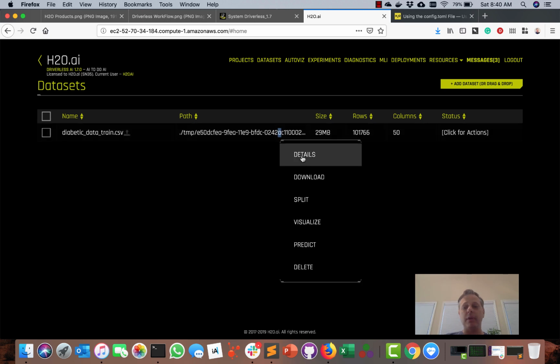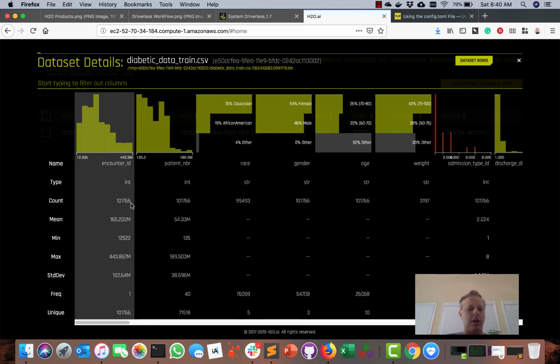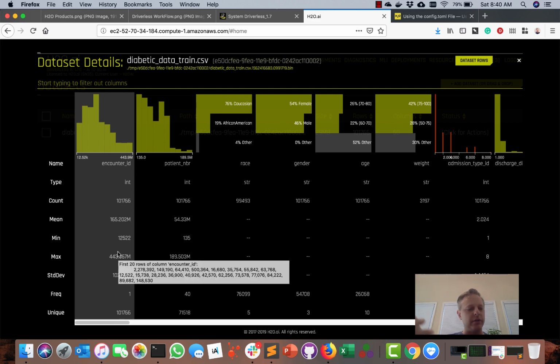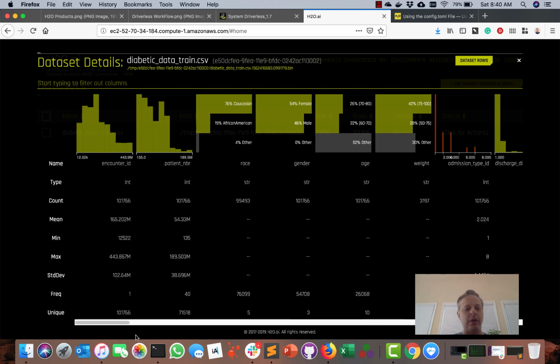Click on this and go to details. Details is just that. It is just a high-level overview of the data. It is looking at the name of the columns, the name of the features, what data type it is, integer, string or real, what the counts are, what the median value is, max, min, standard deviation, frequency of unique values, and so forth.